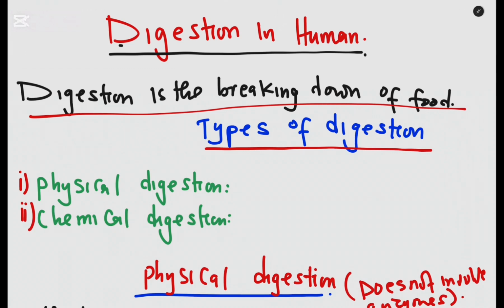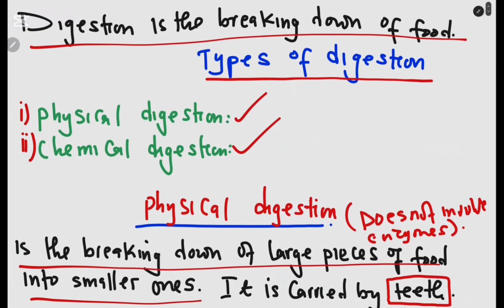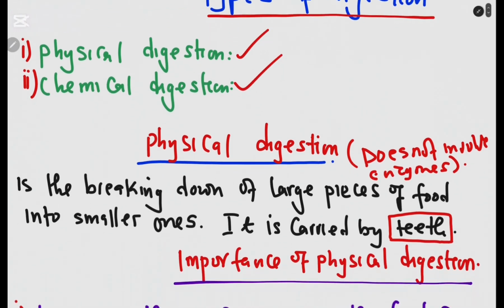Now, food can be broken down in two ways, and therefore there are two types of digestion. So what are the types of digestion that we can look at? We have physical digestion and chemical digestion. Let us start with physical digestion. Physical digestion is a breaking down of large pieces of food into smaller ones.